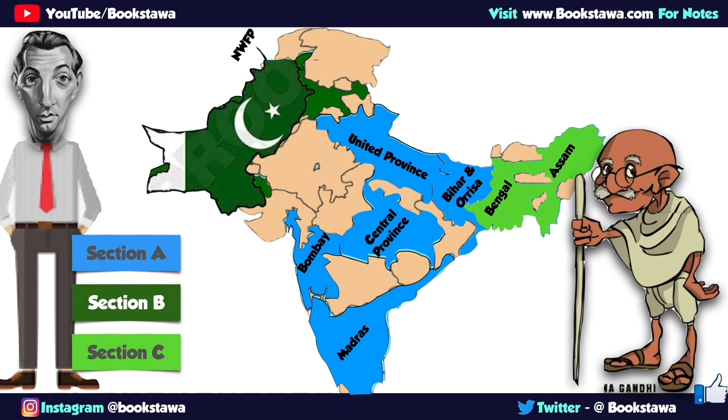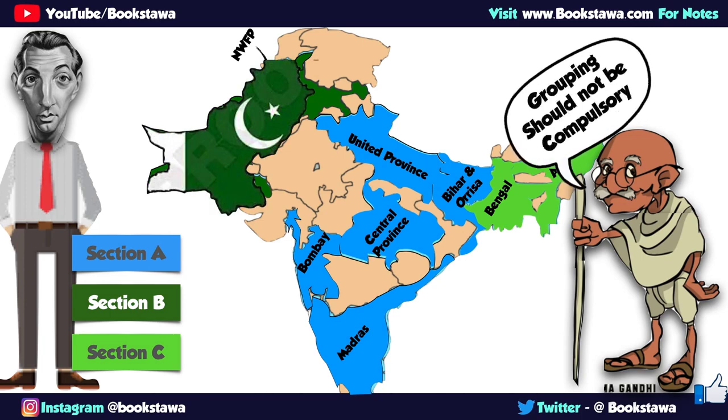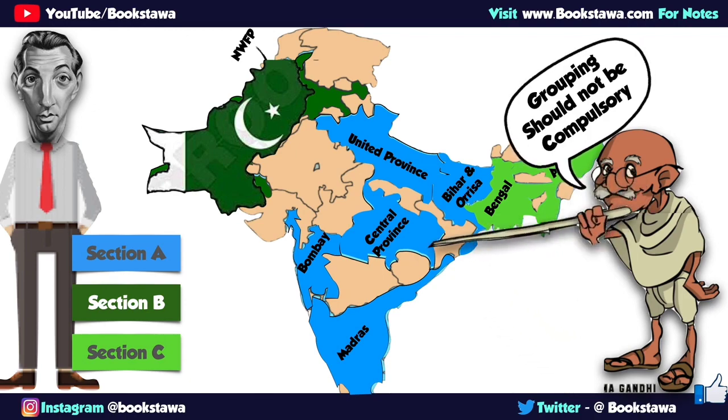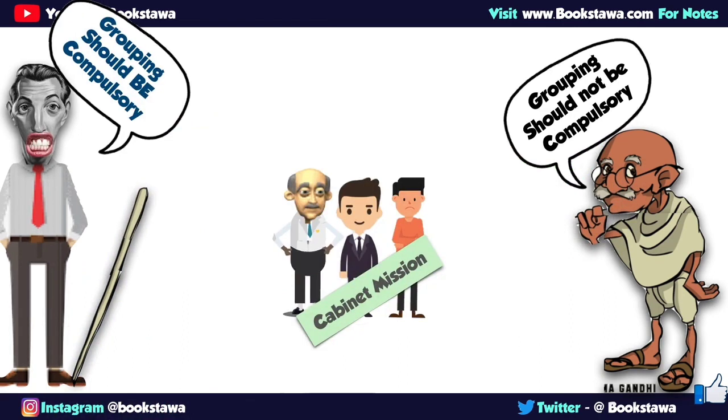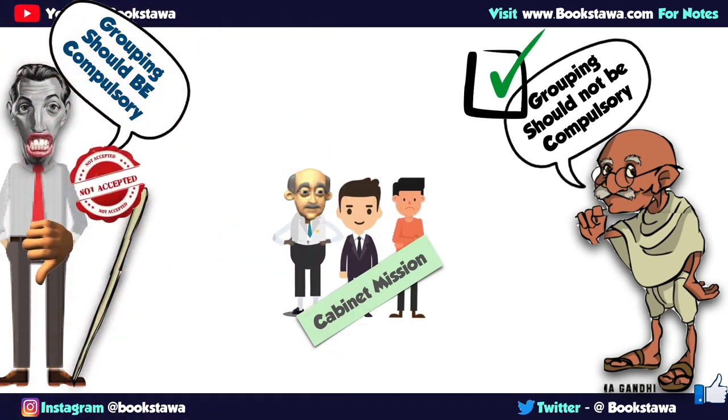But Congress said that provincial groupings could not be compulsory, and because the number of Indian National Congress members will be more in the Constituent Assembly, they will amend it. Cabinet mission also took this interpretation of Congress as right. This was not acceptable to Jinnah. Jinnah wanted that provincial groupings should remain compulsory. But this was not possible in cabinet mission. That is why Muslim League finally rejected cabinet mission.